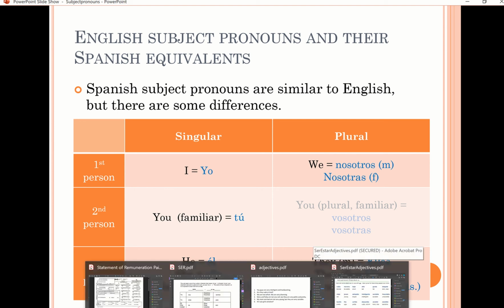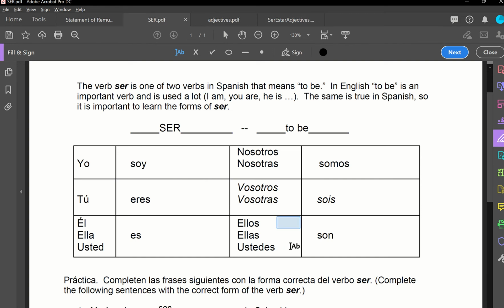Okay. Now that we learned this, let's talk about the verb be, okay? So the verb be in Spanish is ser. Okay, so this is a very useful table. And this table actually indicates the conjugations of every single subject pronoun. So for yo, the conjugation is soy. If you want to say I am, yo soy. For tú, the conjugation is eres. Okay, so this eres is exclusively for tú, okay? Tú eres, you are.